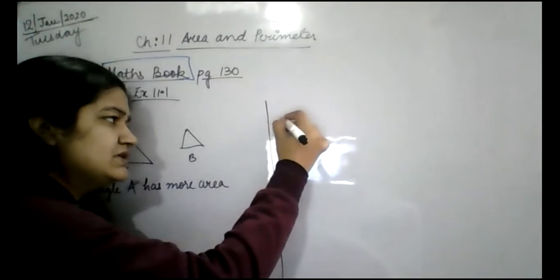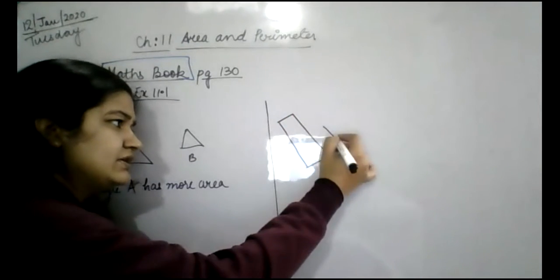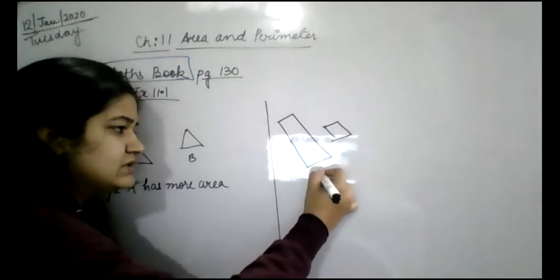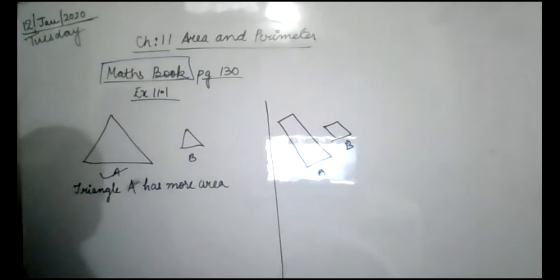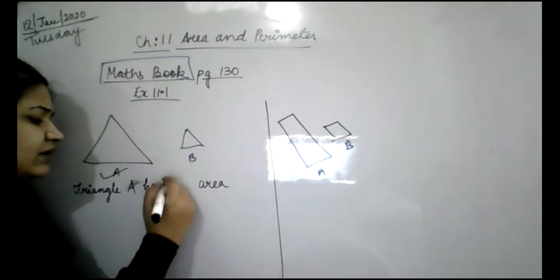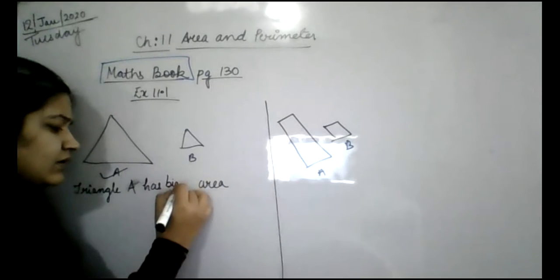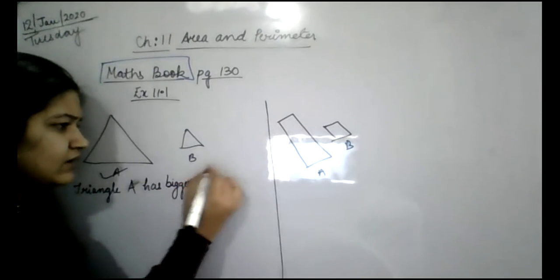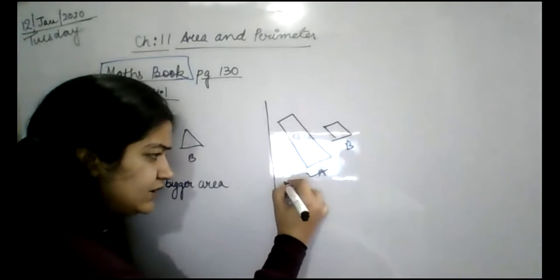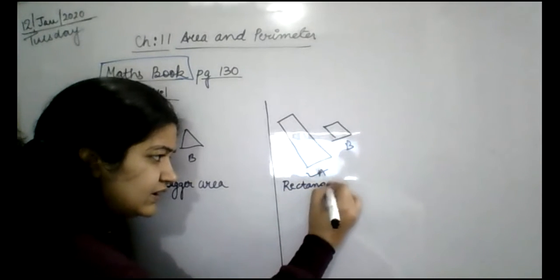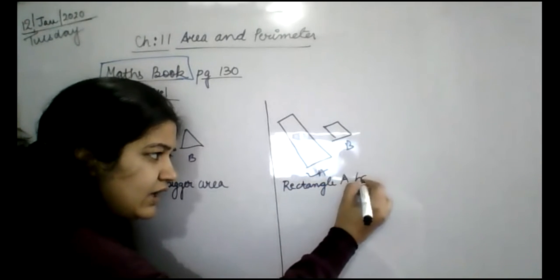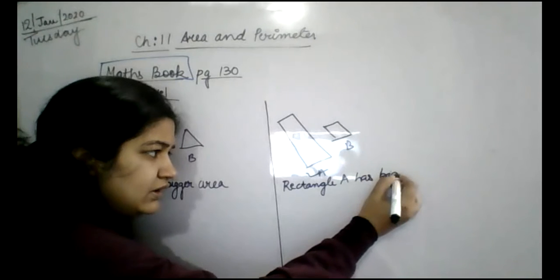Okay, next question is a rectangle, this one, and a rectangle, this one. This is A and this is B. So which has bigger area? Write bigger, not more. A. So you will write here: rectangle A has bigger area.